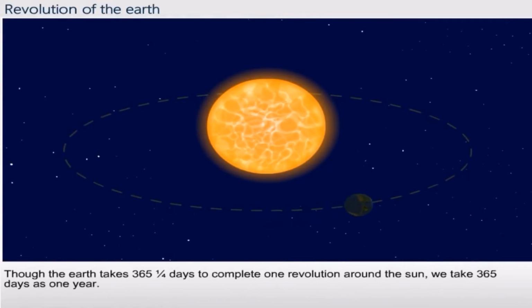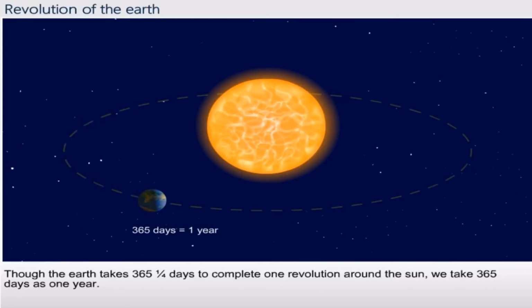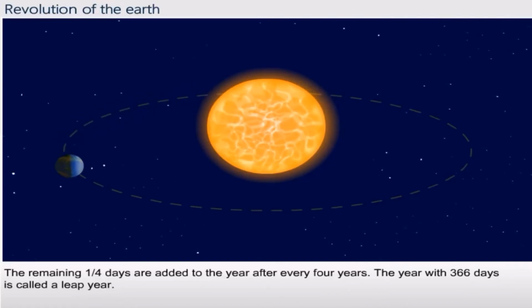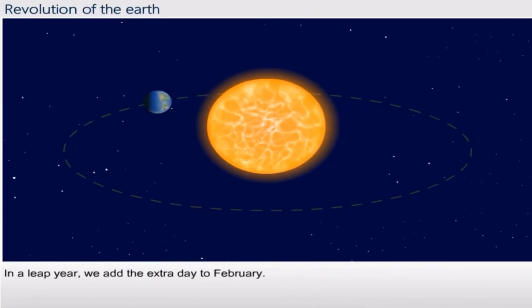Though the Earth takes 365 1/4 days to complete one revolution around the Sun, we take 365 days as 1 year. The remaining 1/4 day are added to the year after every 4 years. The year with 366 days is called a leap year. To which month in the leap year do we add this extra day? Yes, in a leap year we add the extra day to February.